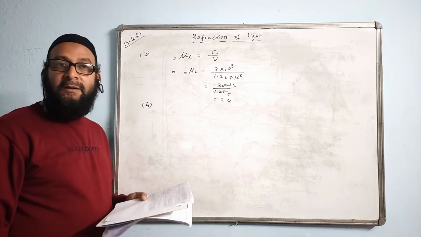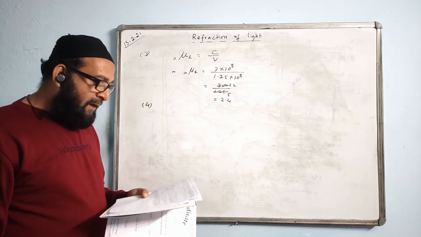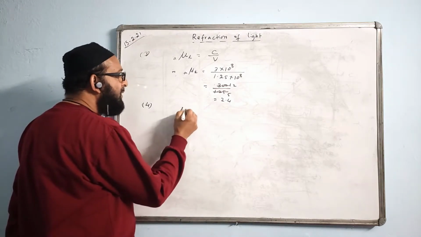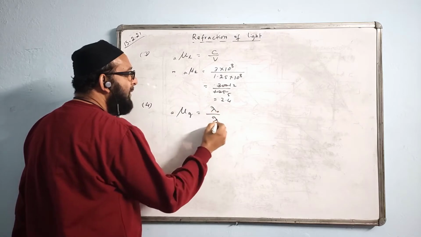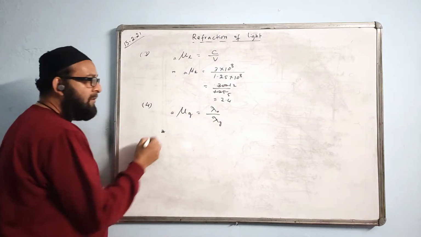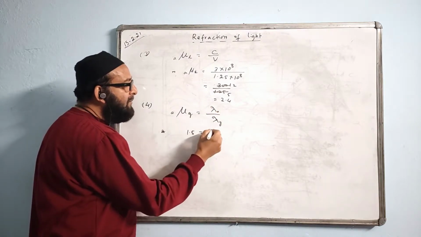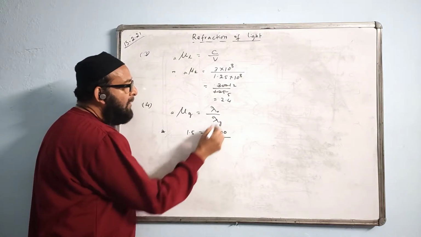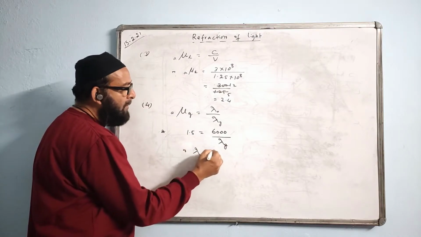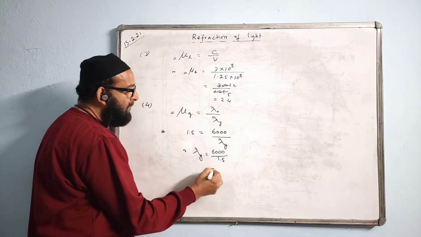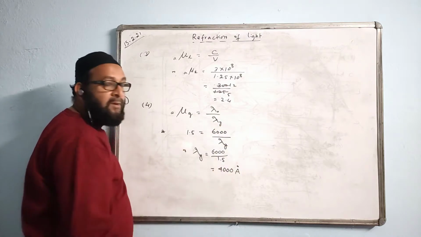We know wavelength will also change. Only frequency does not change; speed also changes. The refractive index of glass with respect to air is given. So the formula for the refractive index of glass with respect to air will become lambda naught by lambda, where lambda is the wavelength in glass. Refractive index is 1.5. Wavelength in air is given in the question, 6000. Lambda in the glass we have to find. Therefore, the wavelength in the glass will come 6000 divided by 1.5. Cancel it, you get the answer 4000. The unit will be the same: this is given in angstrom, so this also comes in angstrom.